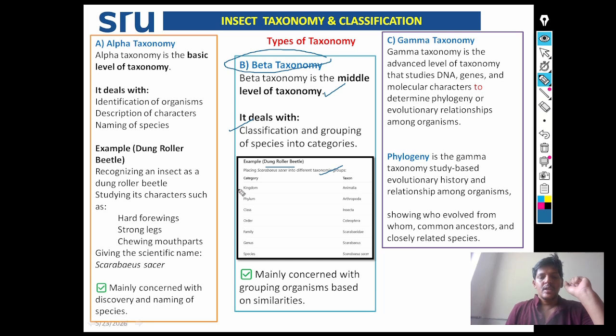See, the dung roller is placed in kingdom Animalia, phylum Arthropoda, class Insecta, order Coleoptera, family Scarabaeidae, genus Scarabaeus, species Scarabaeus sacer. In that way, beta taxonomy is mainly concerned with grouping of organisms based on their similarities.